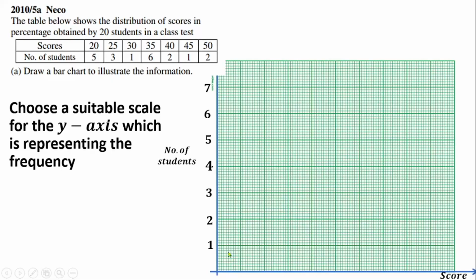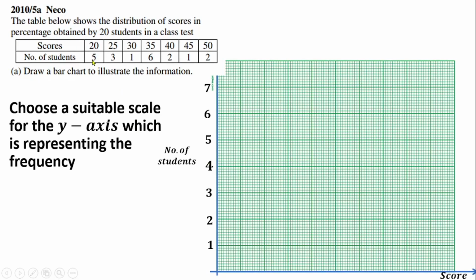So that means I will maintain half of the 2 centimeters to draw my bars as well, just like we did in the previous question. So I'm going to maintain half of this width to draw my bars. And don't forget that you need to leave equal space in between the bars.